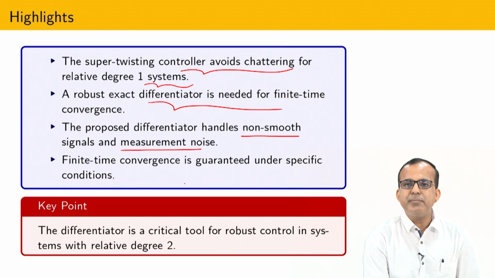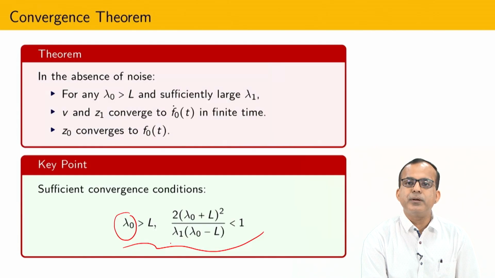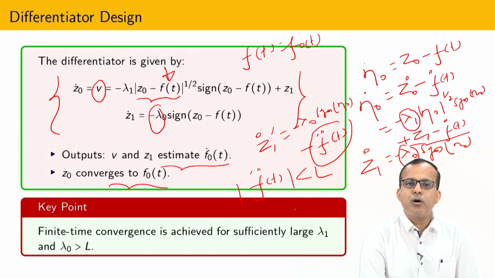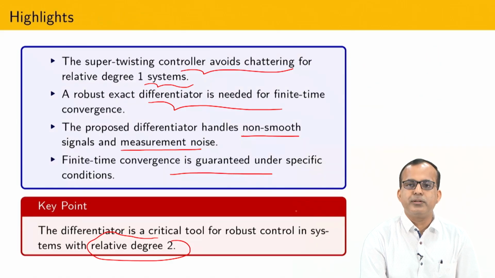Finite time convergence is guaranteed because this is a super twisting algorithm, and obviously the relative degree of the differentiator is 2. So this differentiator I have proposed is only applicable for the calculation of the first order derivative.